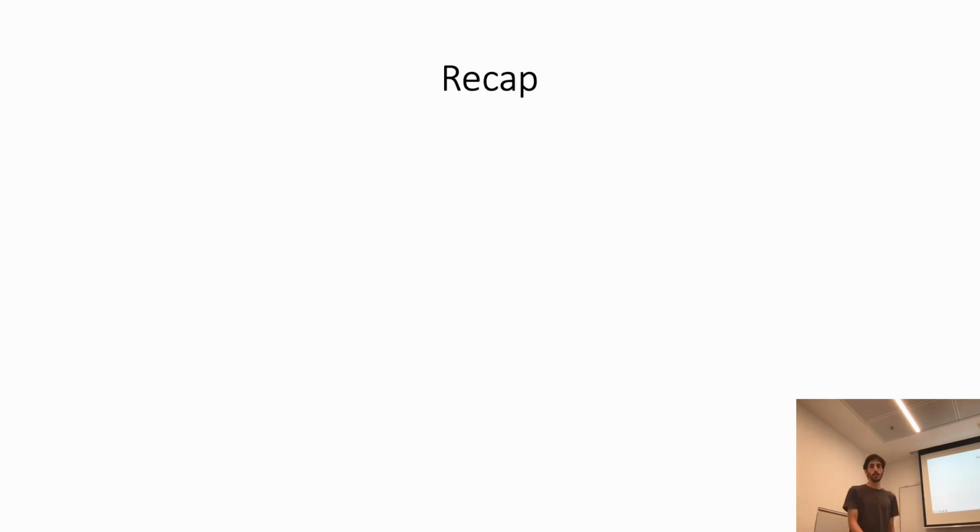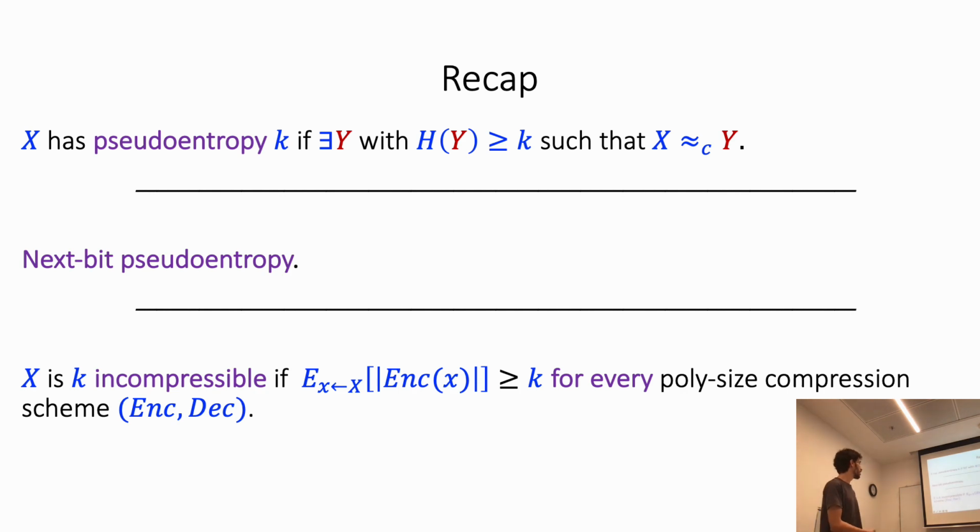Just as a quick recap, we've seen three computational analogs of entropy. We talked about pseudoentropy. We said that the distribution X has pseudoentropy k if it's indistinguishable from some distribution Y that really has entropy at least k. We talked about next bit pseudoentropy without a definition. We said that this is a refinement of next bit unpredictability. And we defined incompressibility. We said that the distribution X is k-incompressible if we cannot compress it efficiently to less than k bits.